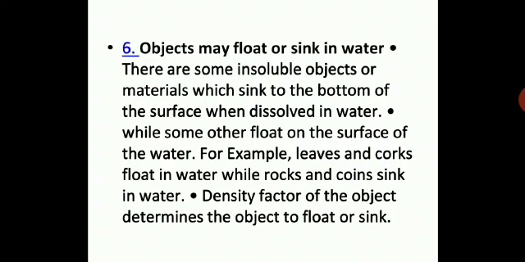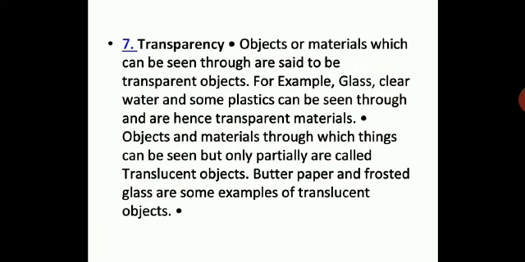So this was the concept which we have learned. I think it should be very clear with you. Then we have seen transparency. Objects or materials which can be seen through are said to be transparent objects. For example, glass, clear water and some plastics can be seen through and hence are transparent materials. That means you can see through such materials, and such materials are called transparent materials.